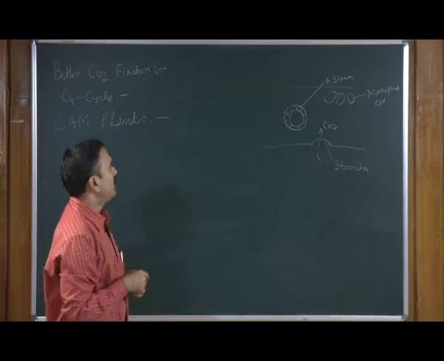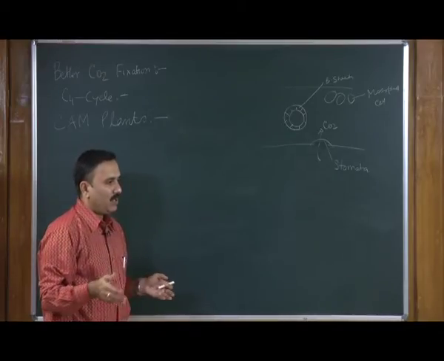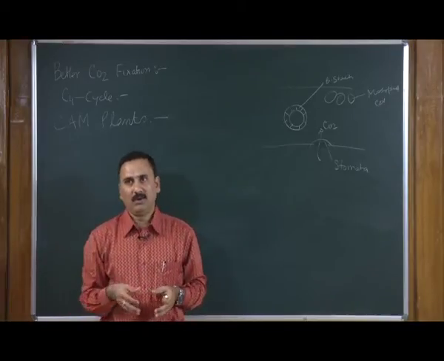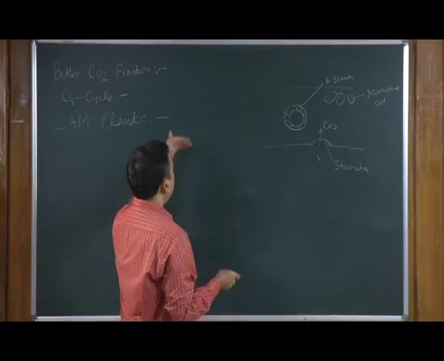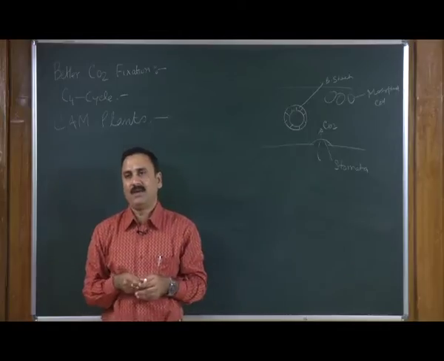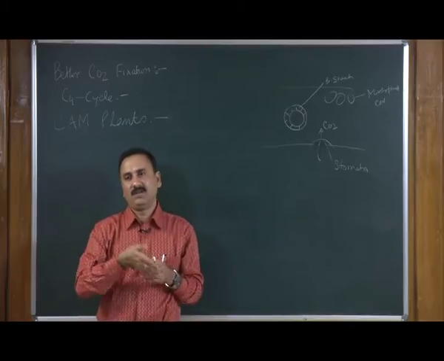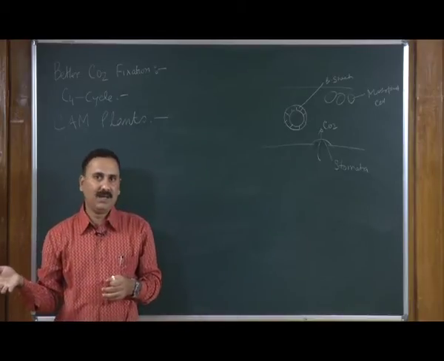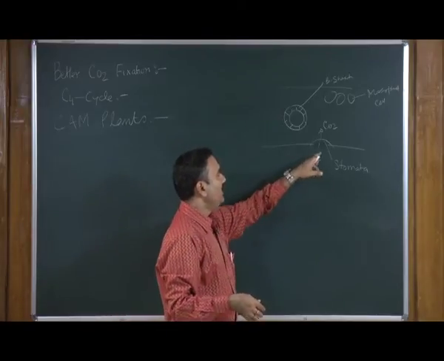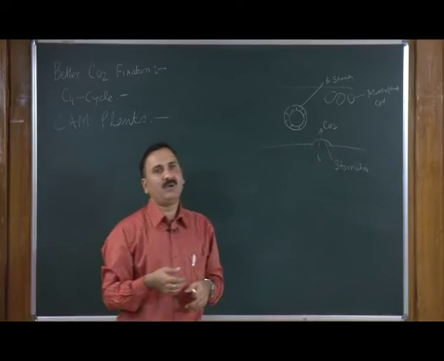But there are plants which do not open their stomata during the daytime. As you remember, the light reactions happen when there is sun during the daytime, whereas the dark reactions happen at any moment of time. The dark reaction does not need the sunlight. What the dark reaction needs is the availability of carbon dioxide.